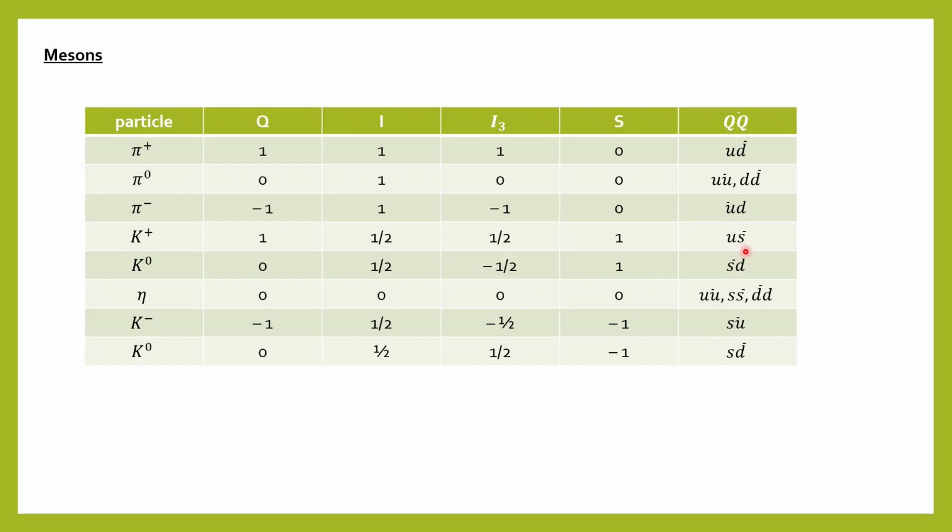Because we know that S has strangeness minus 1, that's why S bar has strangeness 1.